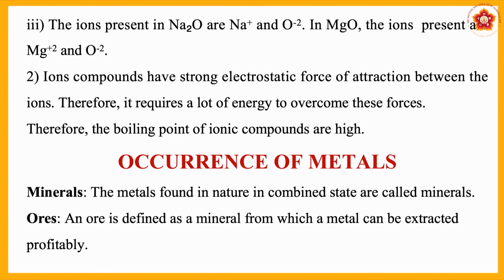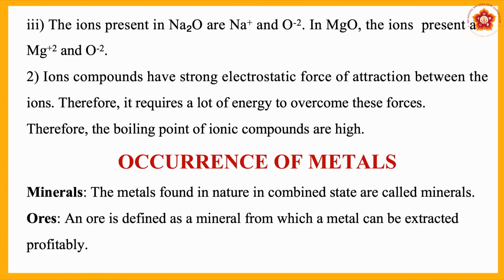Now we will see how it occurs, where it occurs, and how to extract metals from the compounds of the metals called minerals. First one is minerals. Minerals are the compounds of metals that are found in nature in the combined state. Combined means what? In the form of compounds.